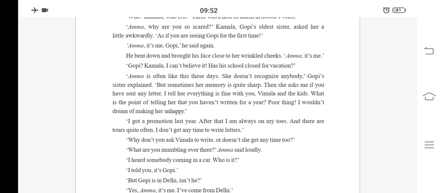What is the point of telling her that you haven't written for a year? A poor thing. I wouldn't dream of making her unhappy. So she doesn't want to make Amma unhappy. That's why she used to lie, saying that Gopi has written the letter.